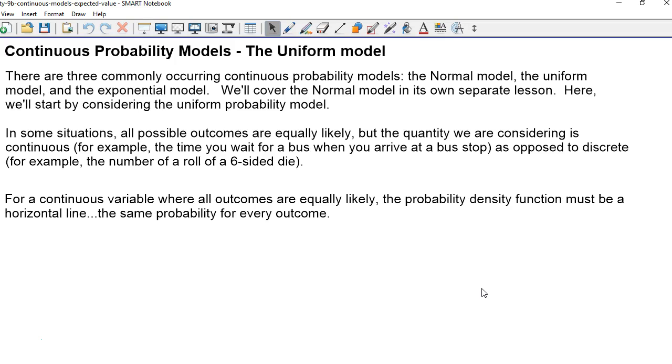The normal model occurs so frequently and is used in so many ways that we're going to cover that in its own lesson in Lesson 10. But here we're going to consider the uniform and exponential models. So we'll talk about the uniform probability model first.